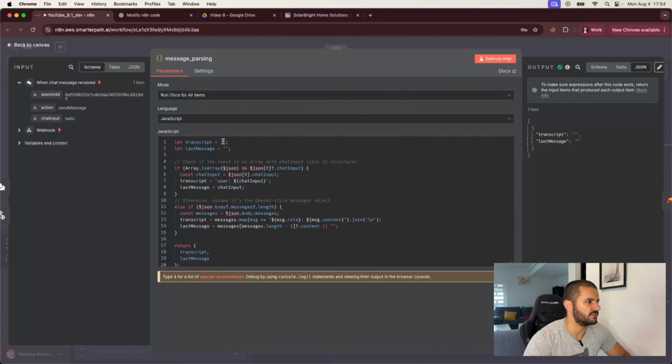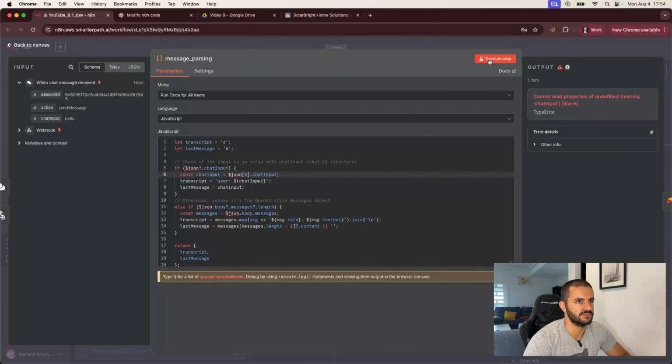I wonder whether we're just taking this and this and not doing anything to either one of them, because we're not getting into either one of them. So I think it's just because this is not correct. If JSON, I think we can remove this and test it again. No, that's not working properly. Let's do just JSON chat input.